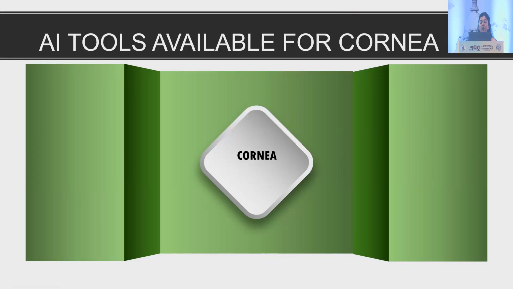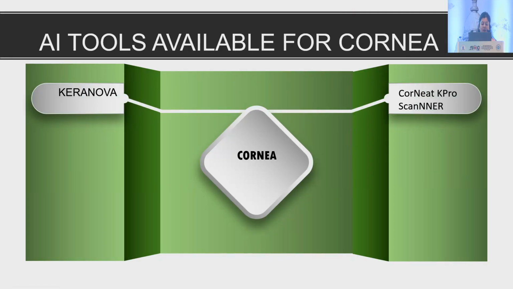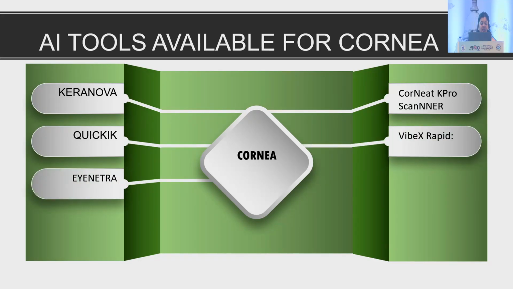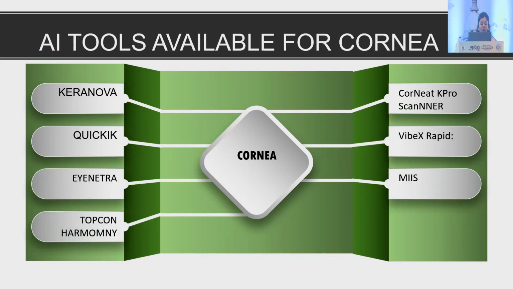Then we have AI tools which are available for cornea. We have Caranova, we have Corneat Pro Scanner, we have Quick, Webex Rapid, iNetra, MIS, Topcon Harmony, and Remedio AIM. iNetra is an AI-powered app that uses a smartphone and a clip-on device to measure refractive errors, astigmatism, and corneal curvature. Similarly, Caranova can be used in performing keratoplasties.